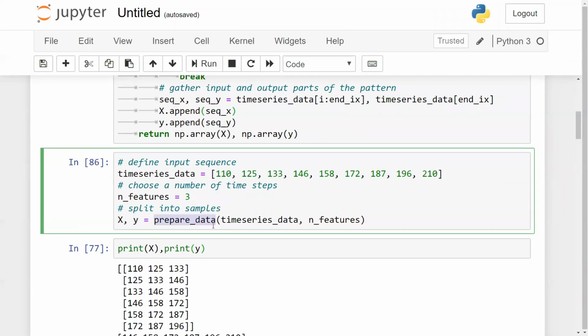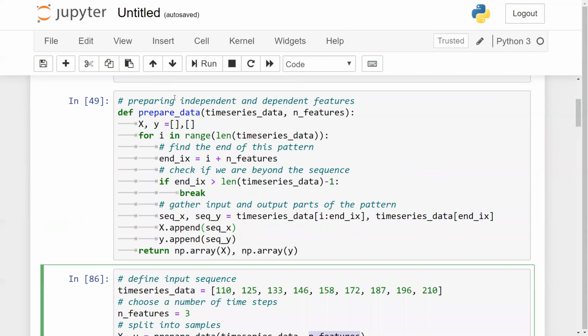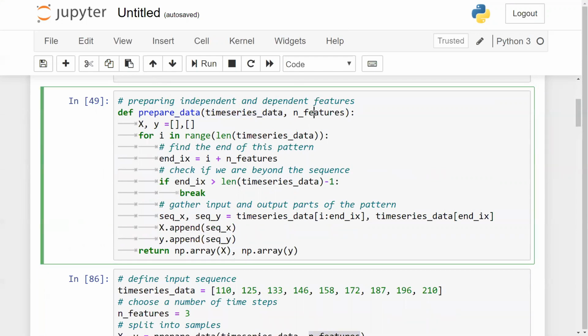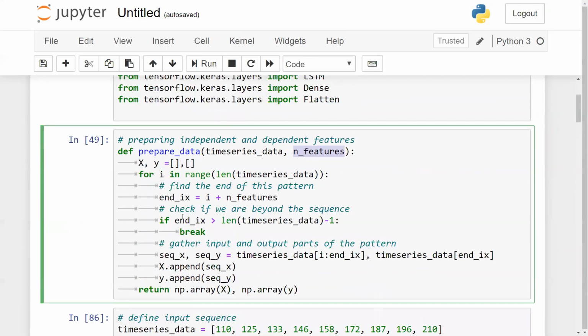This function takes our time series data, all the time series data, and my number of features, that is 3. Now when this is done, we'll go inside this particular function. So this is my function over here. I have my time series data. I have my number of features, which is 3. Here I'm going to initialize x and y, which will be in the form of lists. Then I'm saying for i in range, length of time series data. So I'm going to iterate through all the elements in the time series data.